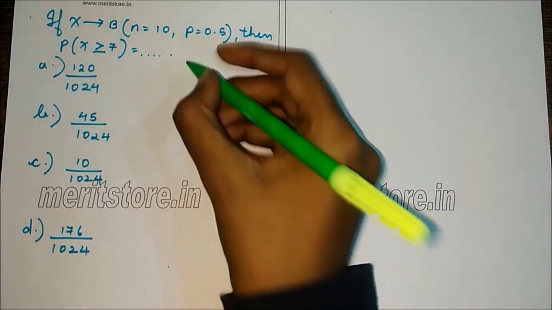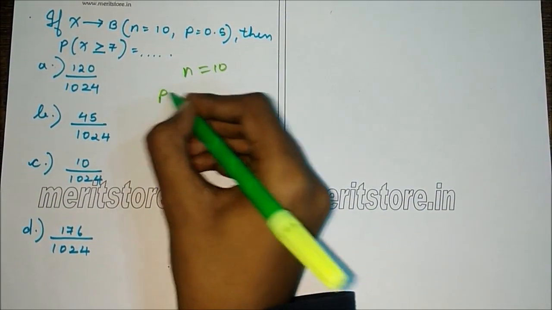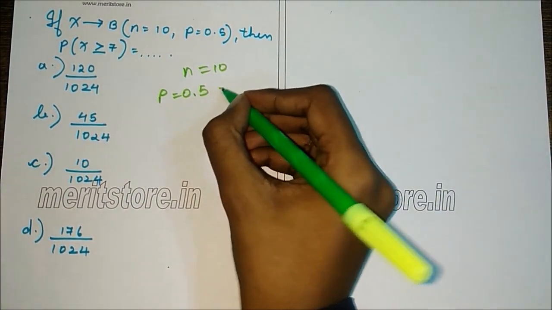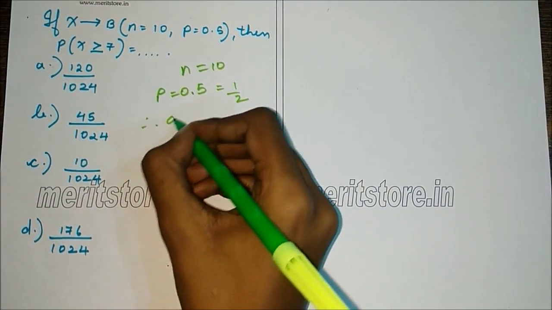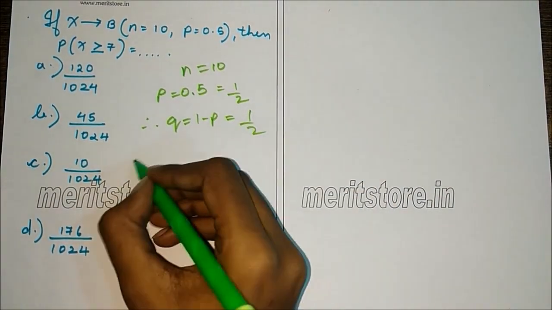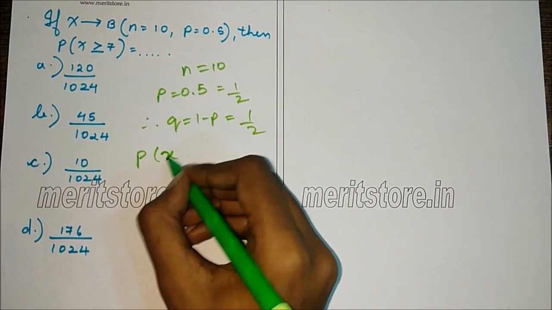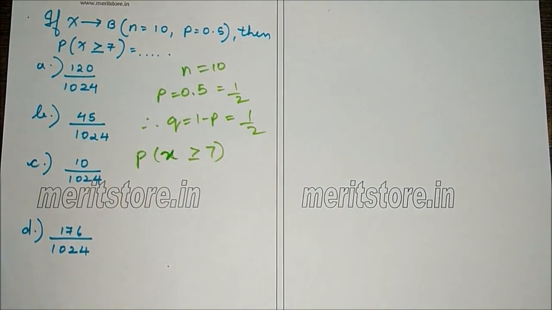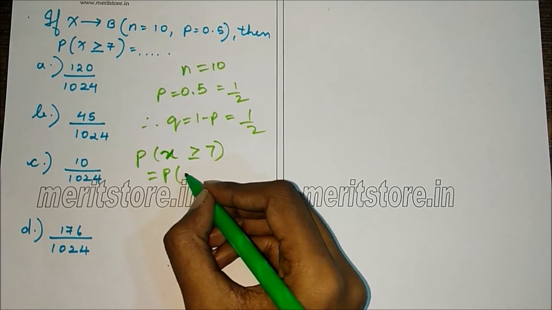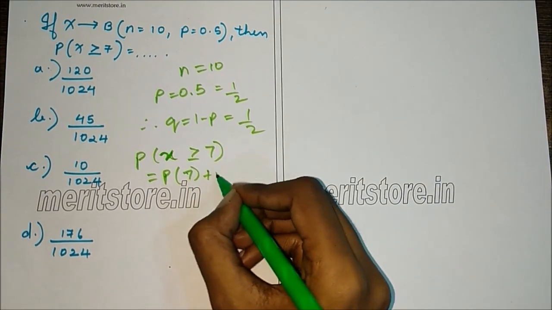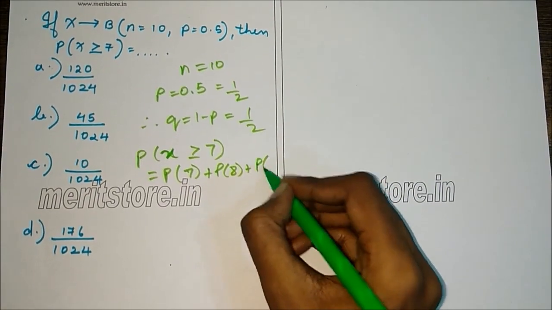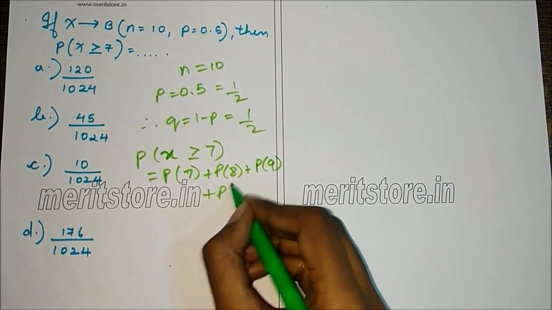In this question, N is given as 10, P is 0.5, that is half. So therefore Q will be 1 minus P, which is also half. So we have to find the probability of X greater than or equal to 7, which is the same as probability of 7 plus P of 8 plus P of 9 plus P of 10.